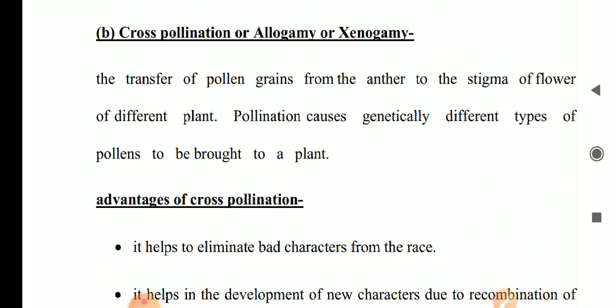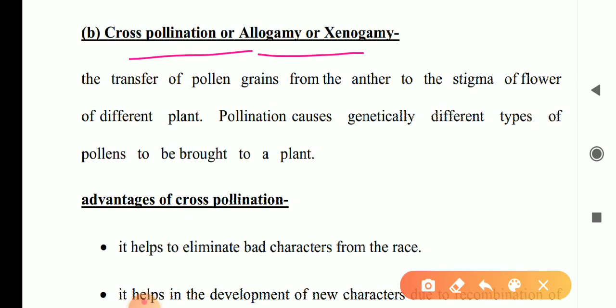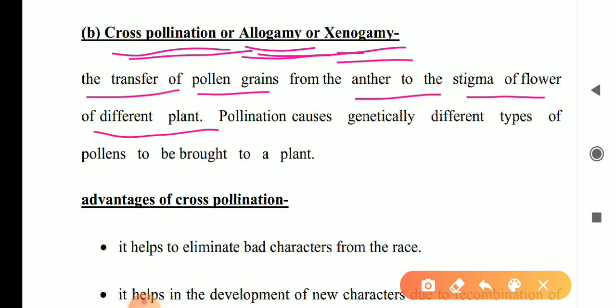Now the next topic is cross pollination. Cross pollination means allogamy, or xenogamy. The transfer of pollen grains from the anther to the stigma of a flower of a different plant is known as cross pollination. We have discussed this in that flow chart.